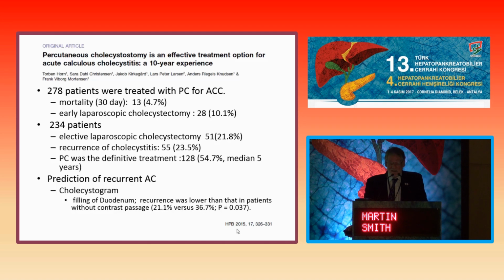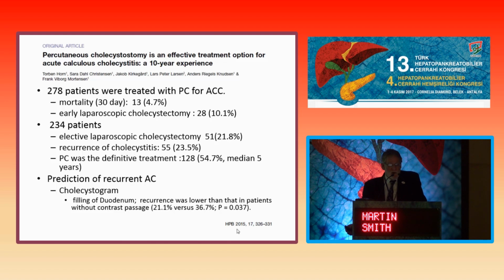So let's look at some of the evidence. This study here, and the evidence is not great. Most of the evidence is cohort studies, but this is a large study and it's over a long period of time, and so I thought it's valuable because it raises some of the issues. The mortality rate is quite low in this group of patients, and about 1 in 10, about 10%, are amenable to early laparoscopic cholecystectomy. But in the remainder of the patients, it's where the problems exist.